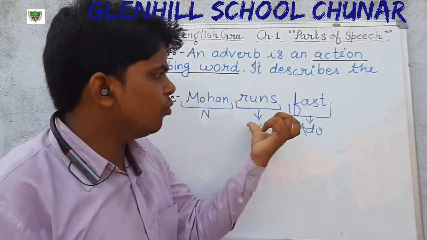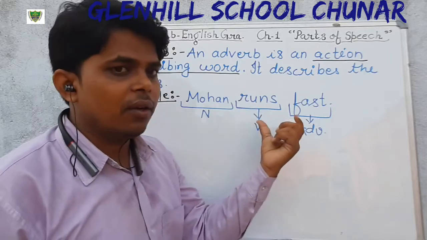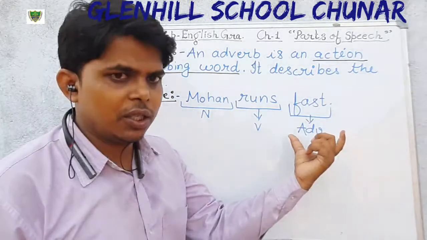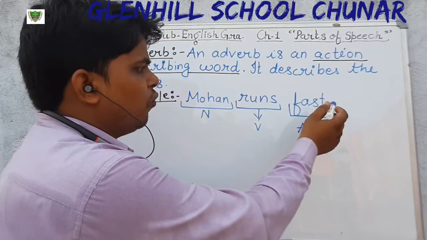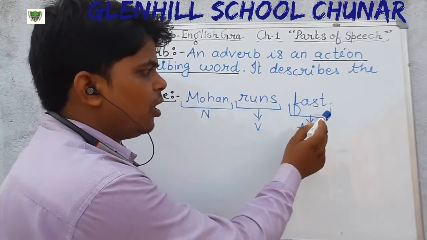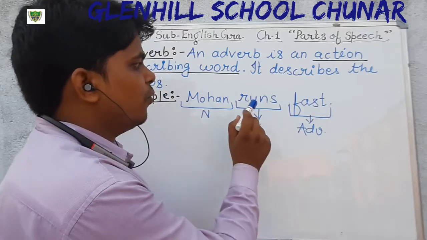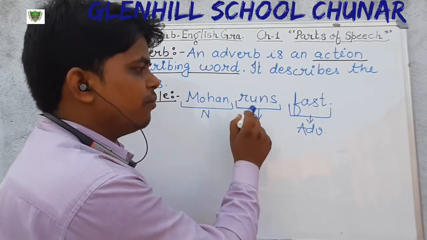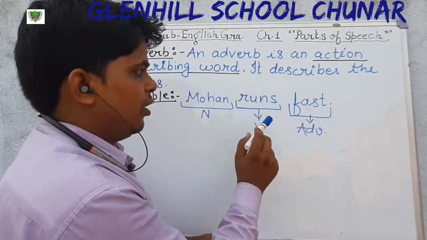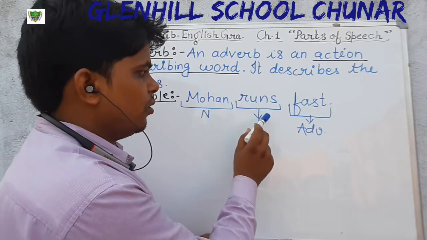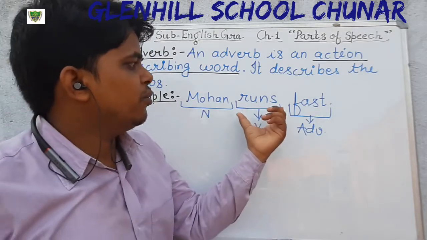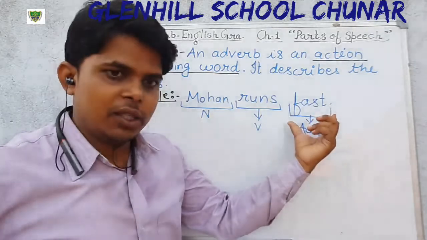How is Mohan running? Mohan is running very fast. So the word fast is adverb because it describes in which manner the work is proceeding. Here runs has been described by the word fast.